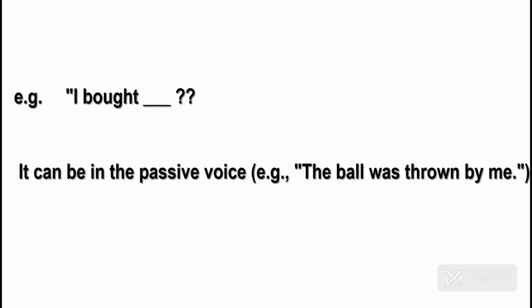Because here the verb bought is a transitive verb, and in order to give a complete sense, it should always take a direct object. But in this example, "I bought," it is not giving us a complete sense. We cannot say that this is a complete sentence. Alright, so this was the first hint to guess whether the verb is transitive or intransitive.